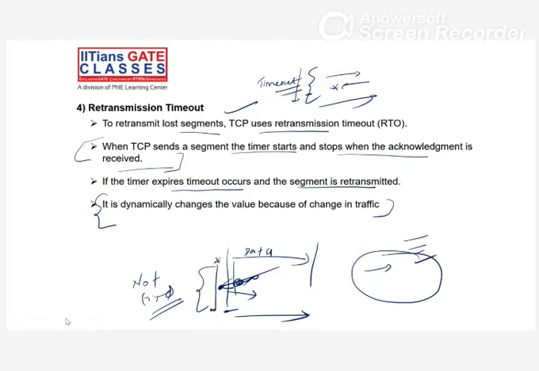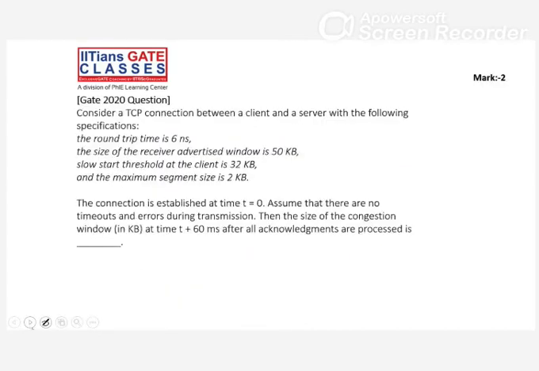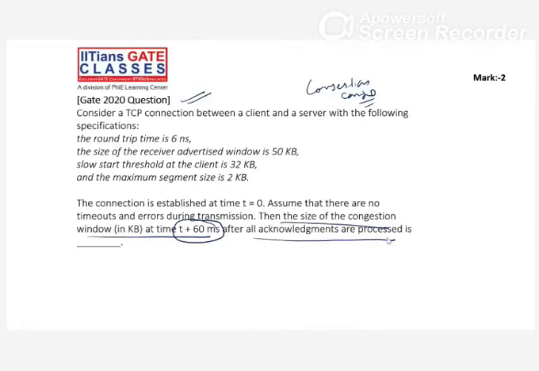Now we will solve problems. This is your GATE 2020 question, right? Now read the question carefully. This is about congestion control. Apply the slow start phase and the second one, your congestion avoidance, and tell me the size of the congestion window at time t plus 60 milliseconds after all acknowledgements are processed, right? You need to tell that part.